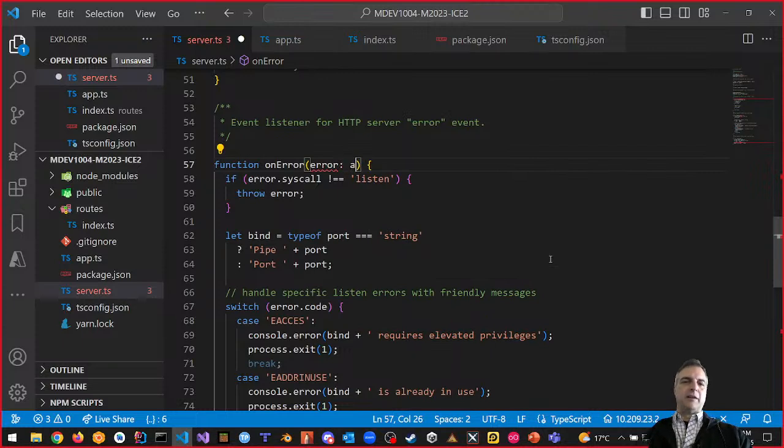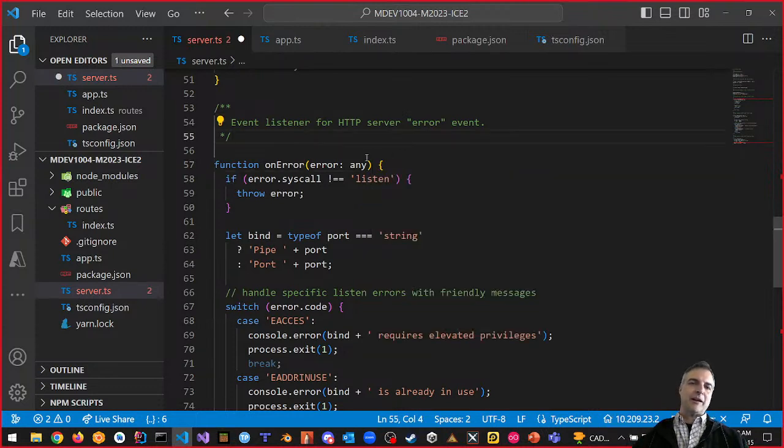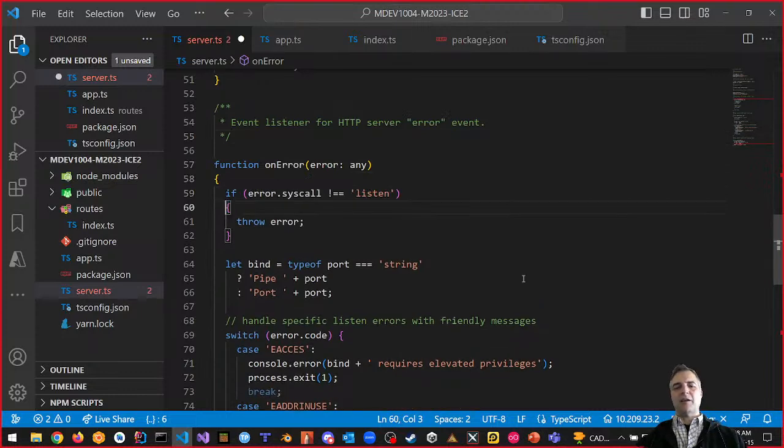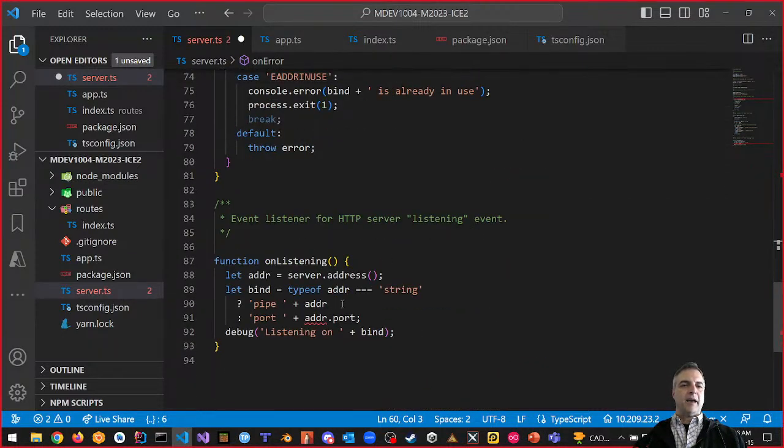Now we could mark it as any. That we could do. And if we did that, you know what we're saying to TypeScript? Screw you, TypeScript. We don't want to use you. All right, so we're going to figure this out. Remember I said we're going to figure out this problem? First, we mark it as any, because you know what I do? I make it work and then refactor. That's my model, right?